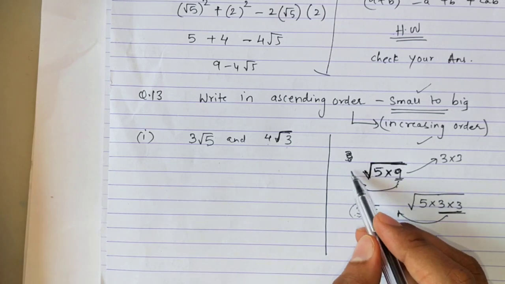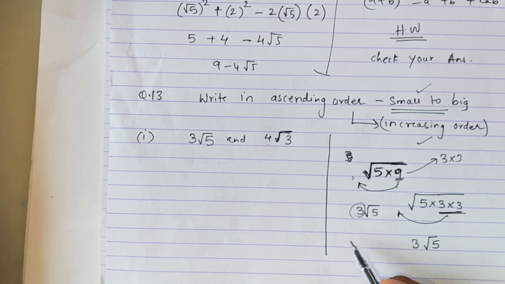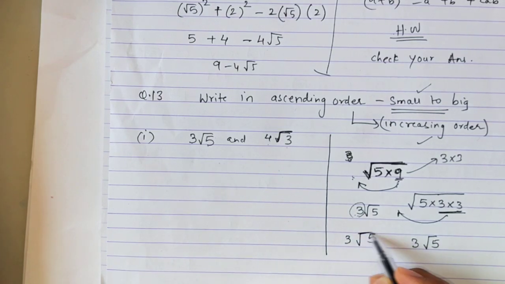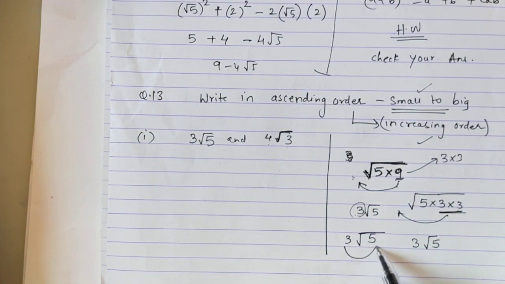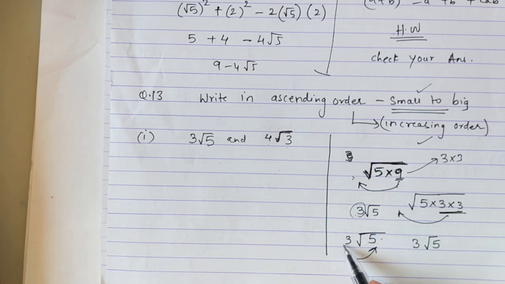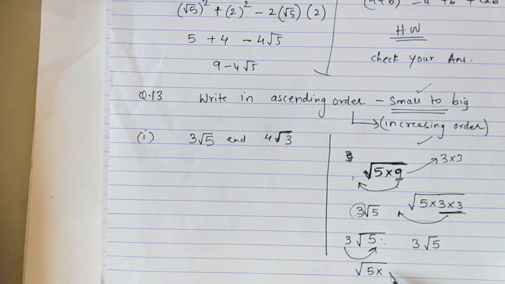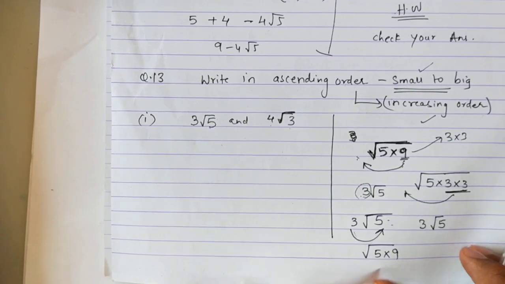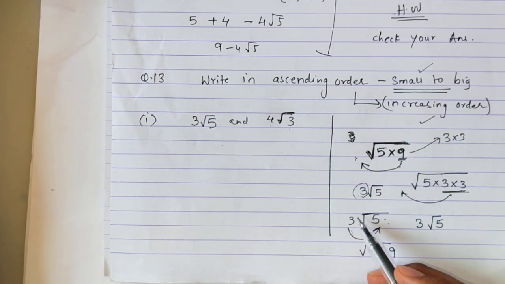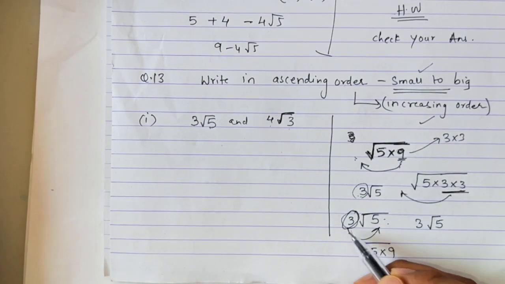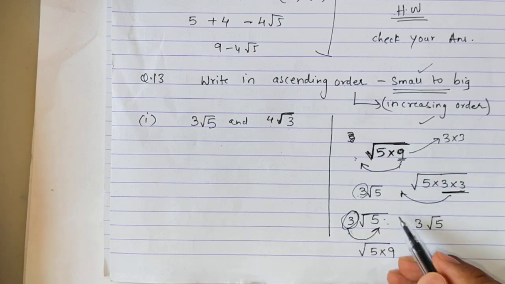What if the number goes inside? For example, I have 3 root 5. If I want to send this 3 again inside the root, I'll have to square it again. If 3 goes inside, it will become 9. Correct? I want you to remember that whenever a number from outside the root goes inside the root, it becomes squared.